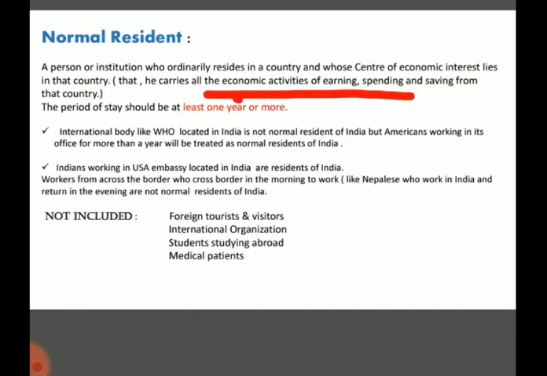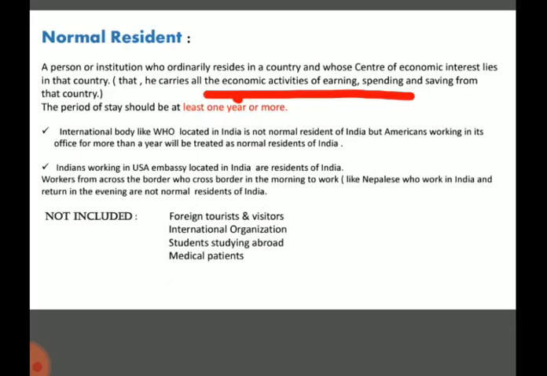A foreigner living in India, who earns, spends and saves in India, every economic activity in India, whether American or Pakistani or any person, will be called a normal resident of India. If an American is living in India and doing all economic activities here, then that American will be called a normal resident of India, not of America.